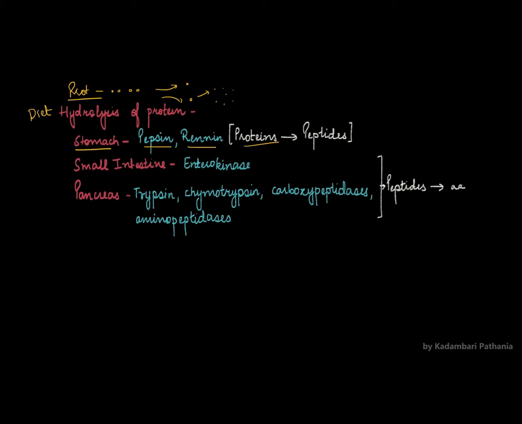In the small intestine, an enzyme called enterokinase is used to activate trypsinogen into trypsin. Now this trypsin, chymotrypsin, carboxypeptidases and aminopeptidases, which are secreted by the pancreas, will break down these peptides into amino acids.